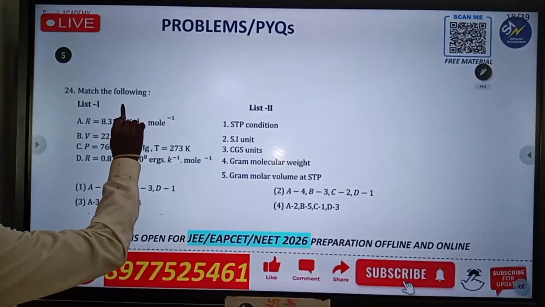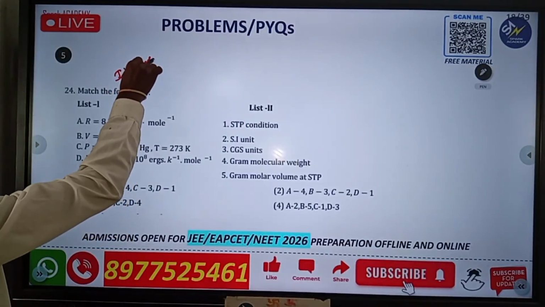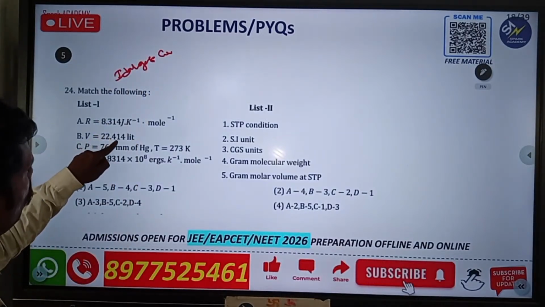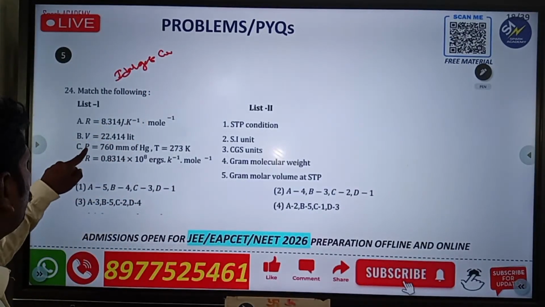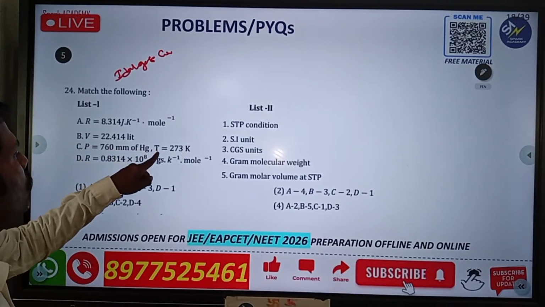This is the ideal gas constant I already told you. And V should be 22.4 liters. We already know that. P should be 760 mm of Hg and T should be 273.